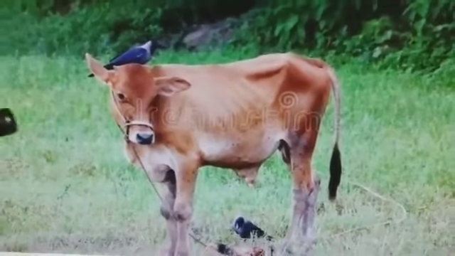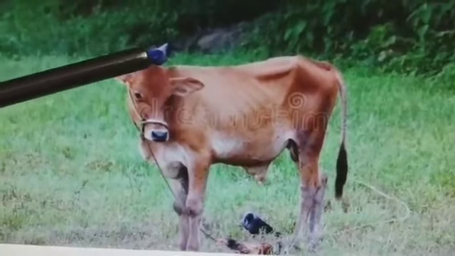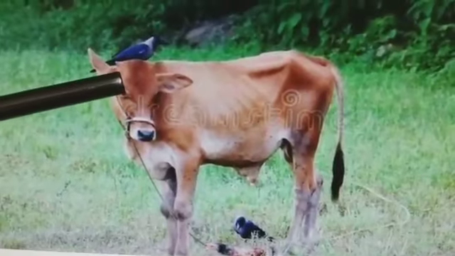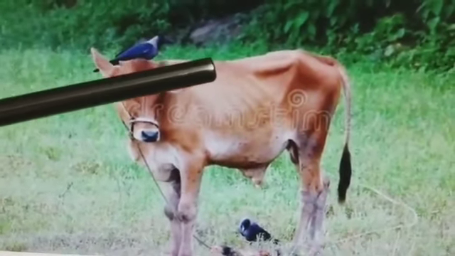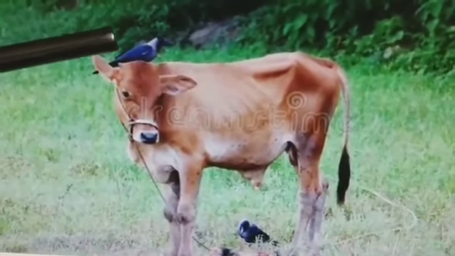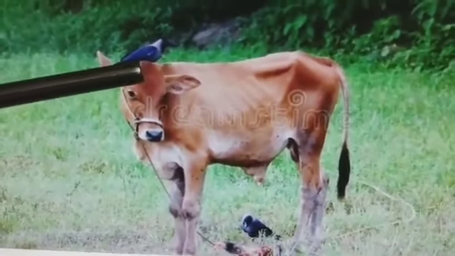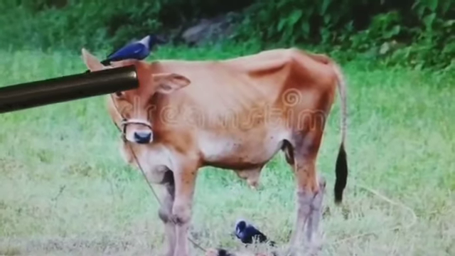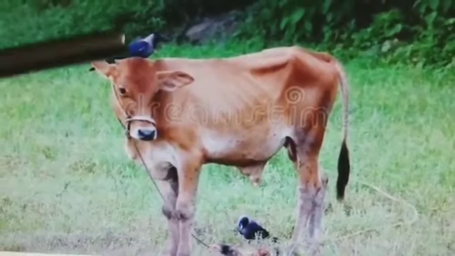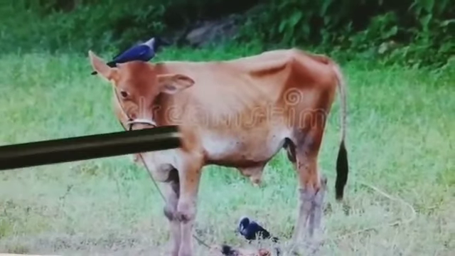Look at this picture. You can see a cow and a crow. A crow is sitting on the cow. So with respect to the cow, the crow is in the state of rest because the crow does not change its position on the cow. So with respect to the cow, the crow is in the state of rest.